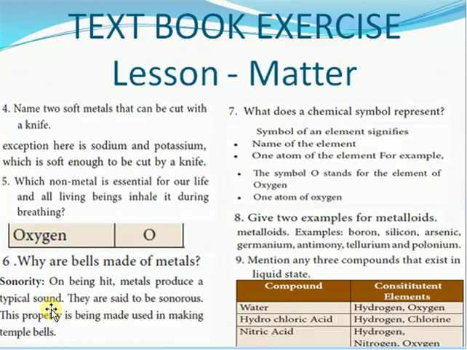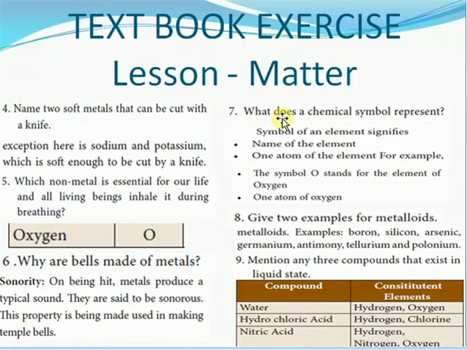The next one, sixth one: why are bells made up of metals? We know that when two metals hit each other, they produce a typical clink sound. On being hit, the metal produces a typical sound. They are said to be sonorous. This property is used in the making of temple bells. This is the answer we have to understand.